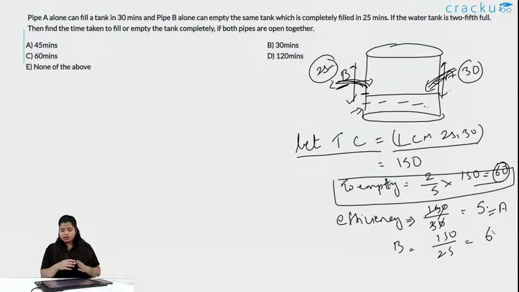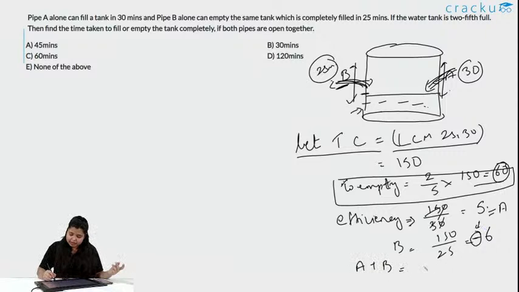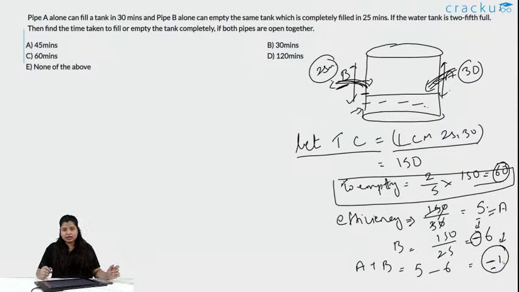Always remember that B is doing negative work, one is filling up the tank and one is taking out the water. So, B will have a negative sign here, as the negative sign indicates the negative work done of B. So, what is the total efficiency of A and B? It is 5 of A plus minus 6 of B, which will give minus 1. That means, in 1 minute they are emptying minus 1 unit.